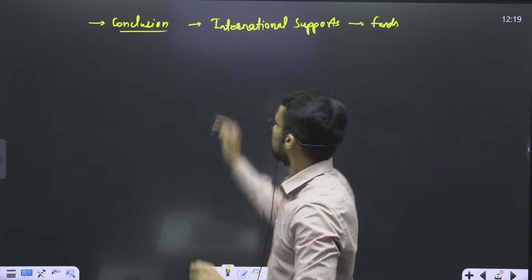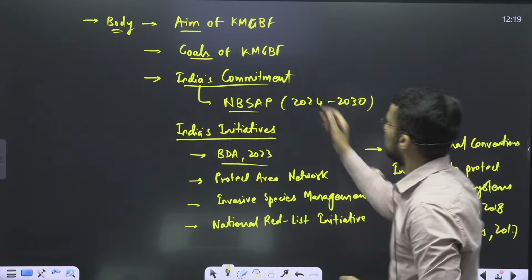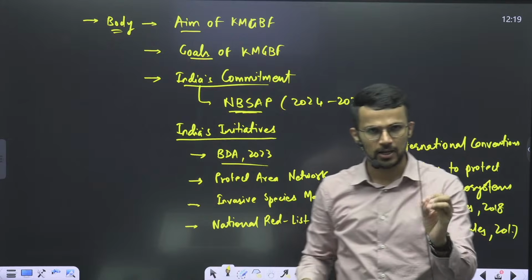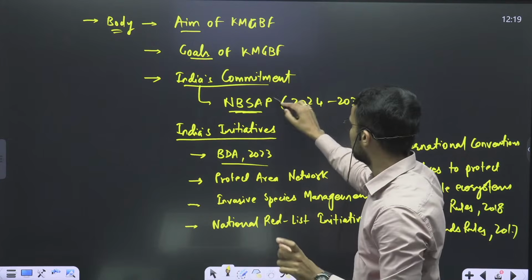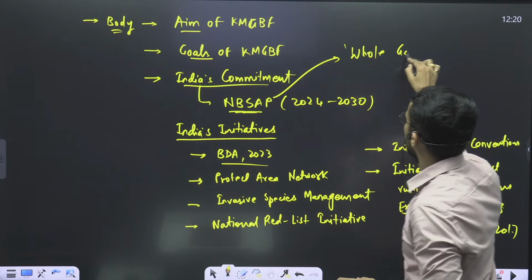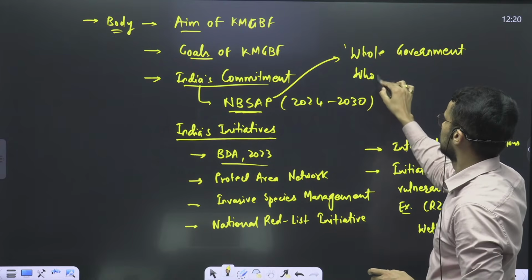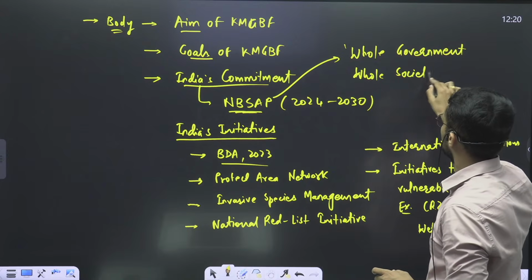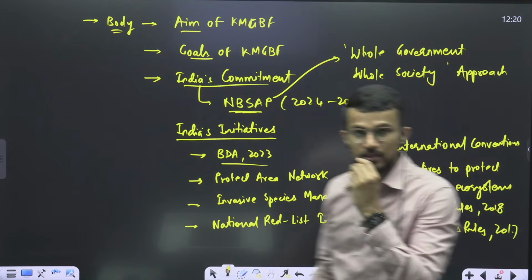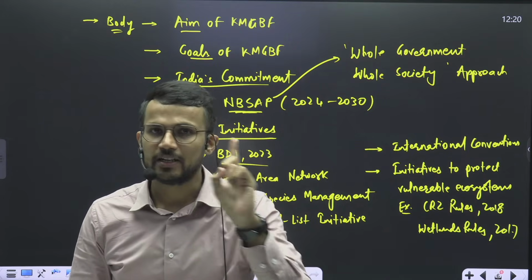Secondly, right, if you go through this particular commitment in the form of the National Biodiversity Strategy and Action Plan, there is one very important term that is being used, and that is the approach that we will follow henceforth: the whole government, whole society approach. Right, that means in all the initiatives that government will take, biodiversity will be taken into account.